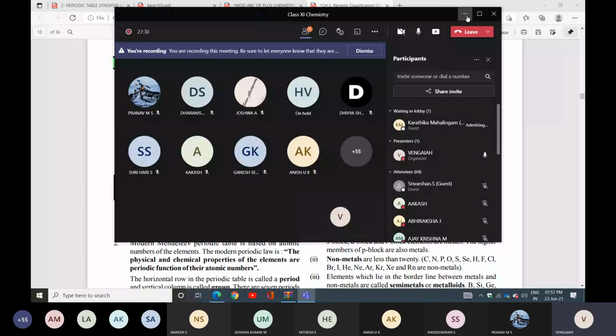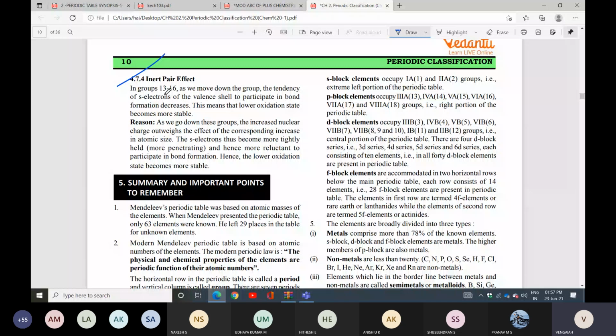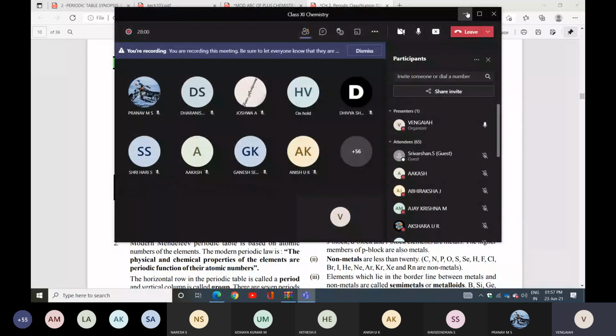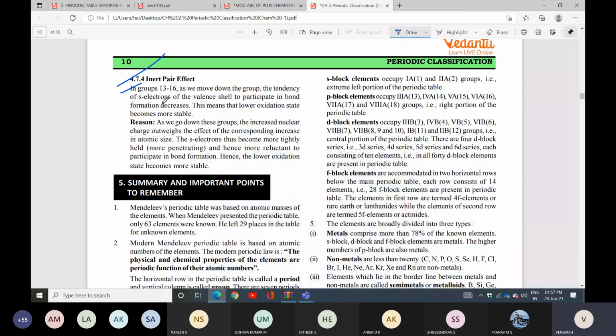So look here, in groups 13 to 16. As we move down the group, the tendency of the s electrons of the valence shell to participate in bond formation decreases.